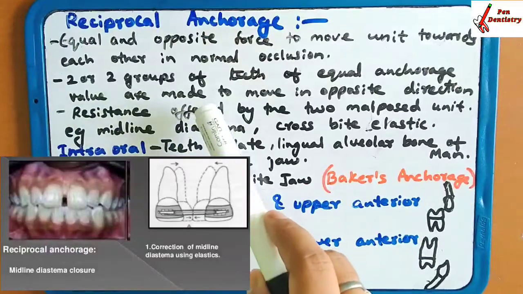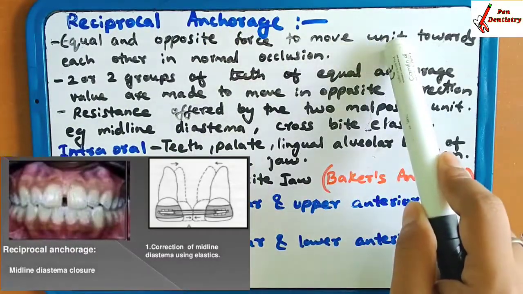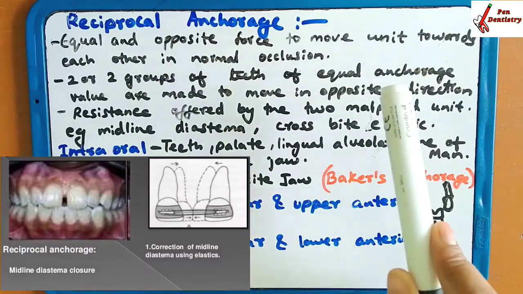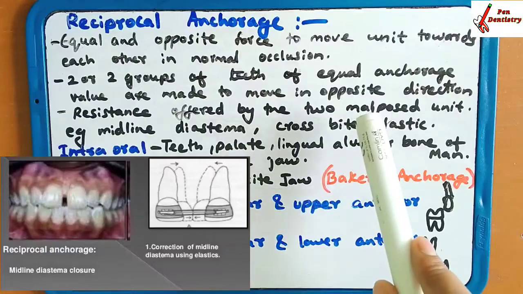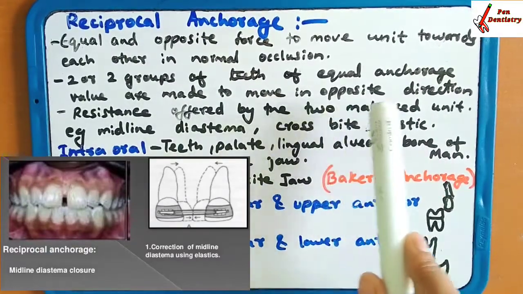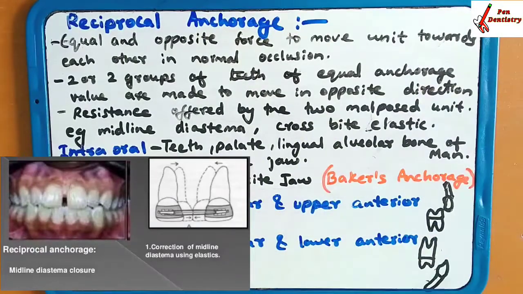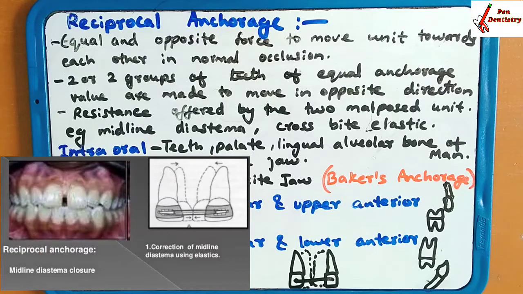Two groups of teeth, or two groups of teeth of equal anchorage value, are made here to move in opposite directions. If this is the tooth, you are going to apply an anchorage on this, so both the teeth are going to move in the same manner, in the opposite direction.